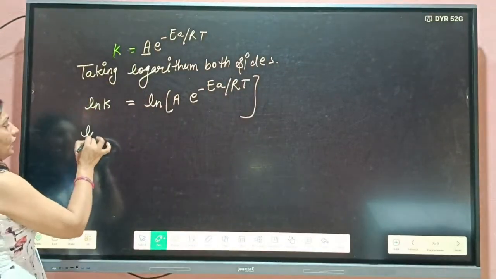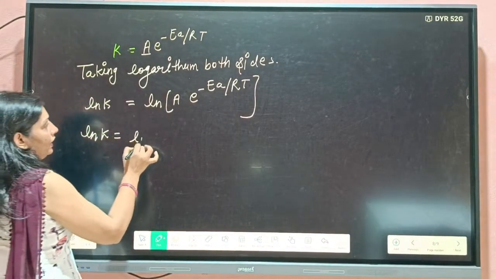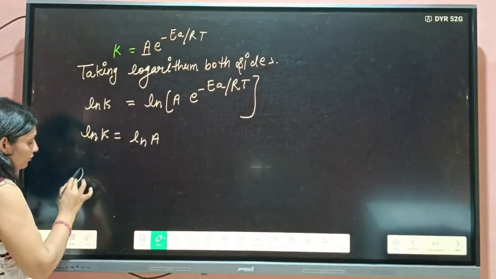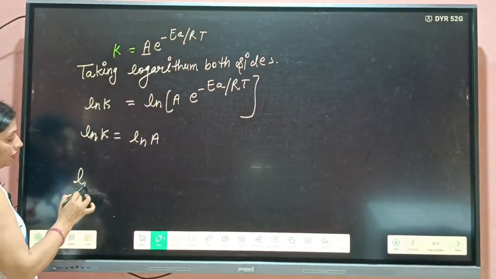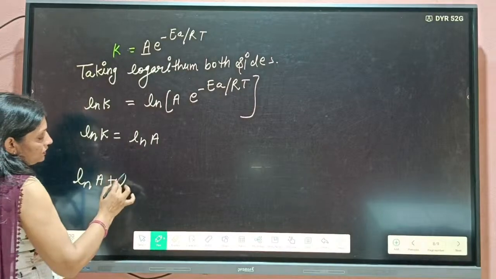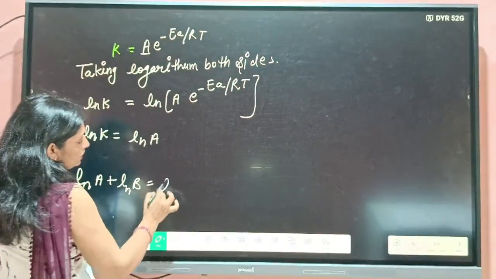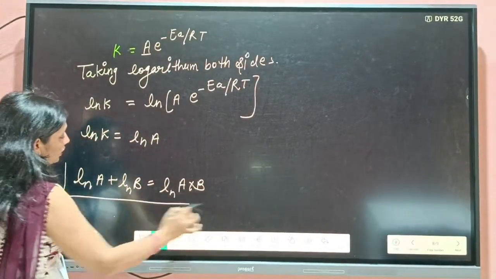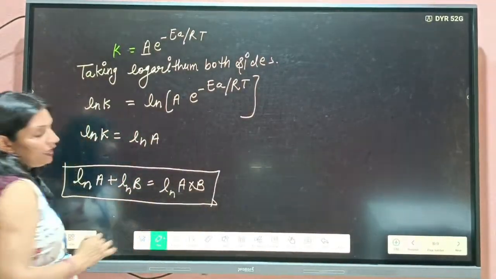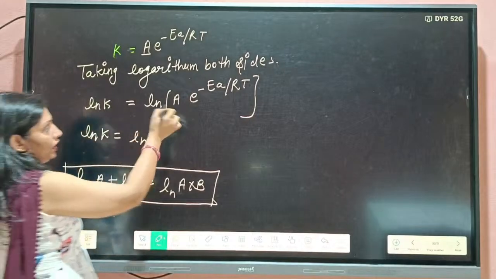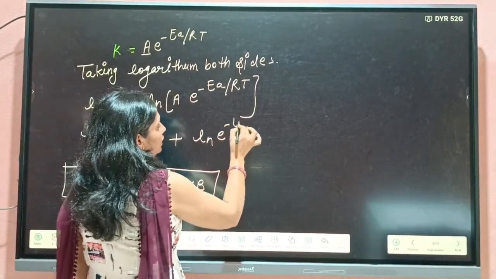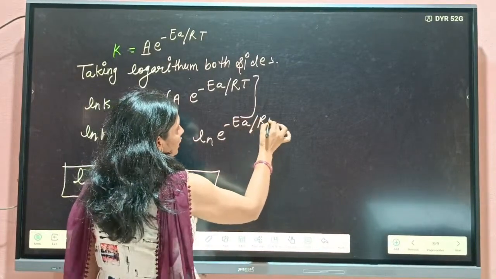Student, you can write it in this way, because they are in multiplication and this is the formula: ln A plus ln B is equal to ln A into B. By using this you can write ln A plus ln e raised to minus EA by RT.